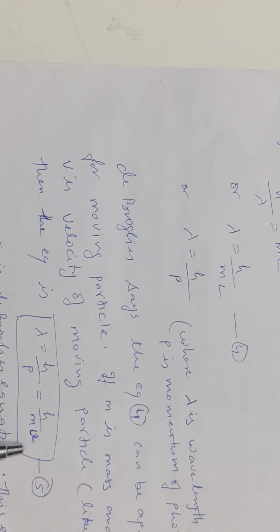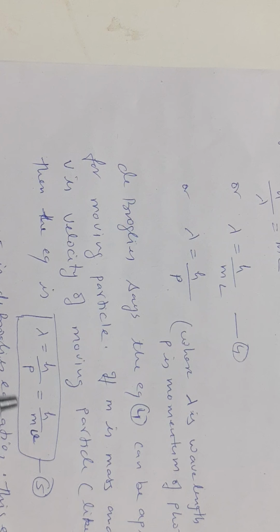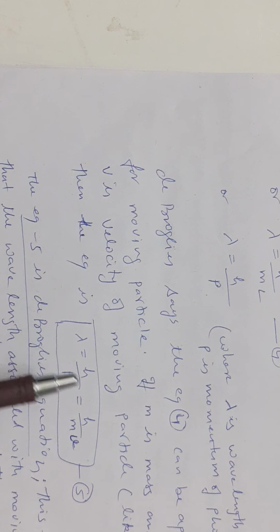He said, from this equation, if any particle or matter which has a mass and velocity is moving, then waves are associated with it, and the wavelength of that moving particle is equal to h/p or h/mv.